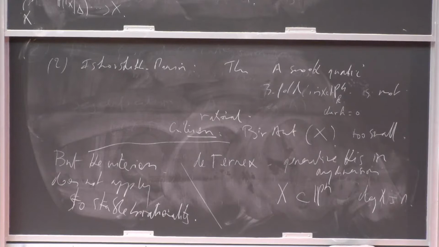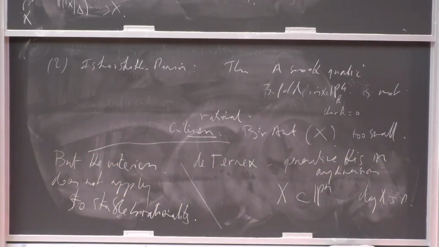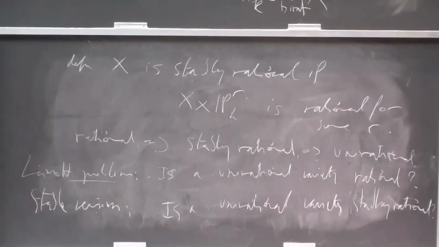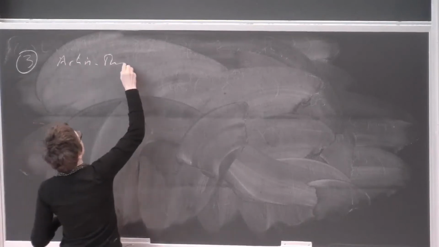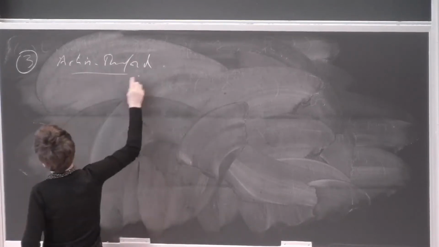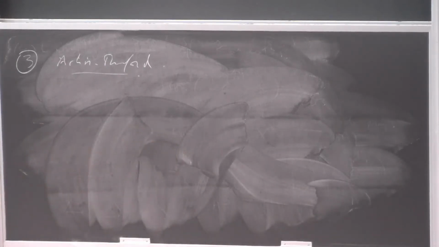And the third method is the only one, for a long time, that was the only example known, where the stable version of the Lüroth problem is solved. So let me take some time to describe and explain the method.